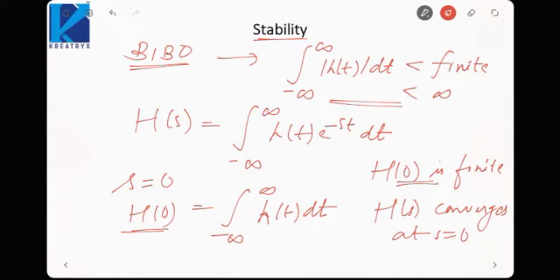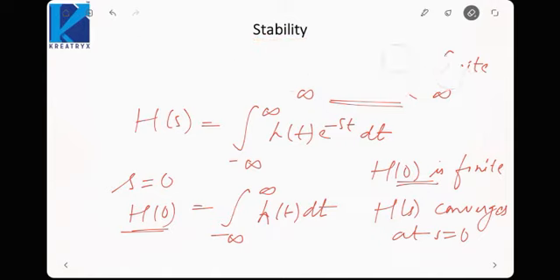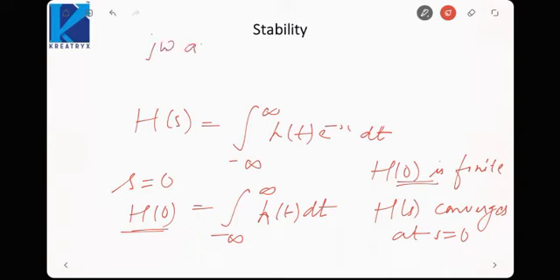If H(s) is converging for s equal to 0, then s equal to 0 must lie in the ROC. Or we will say that the imaginary axis, the j omega axis, lies in the ROC. If such a thing happens, then only the system is stable.